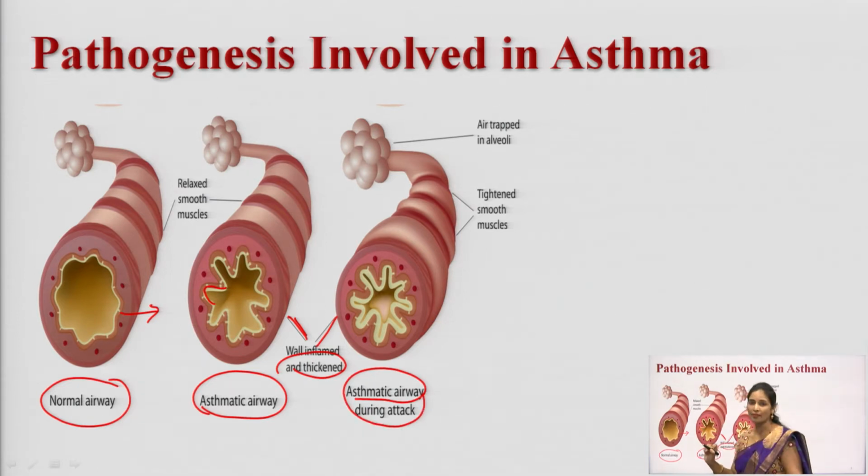When a particular asthmatic patient is having an asthmatic attack, in such a condition how narrow will the airway get? If you see this figure here, you can understand that the smooth muscle has tightened, the smooth muscle has shrunk. Because of this smooth muscle shrinkage, no air passes into the tube. Finally, the person develops bronchial constriction, which leads to asthma. So, by this figure you can understand in a better way.